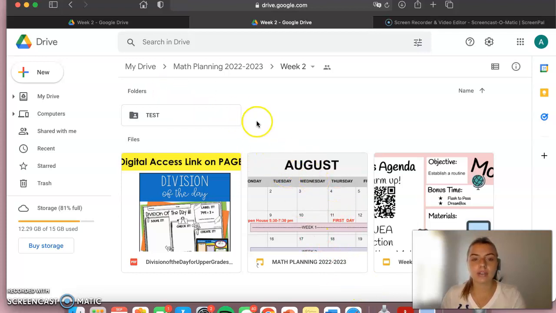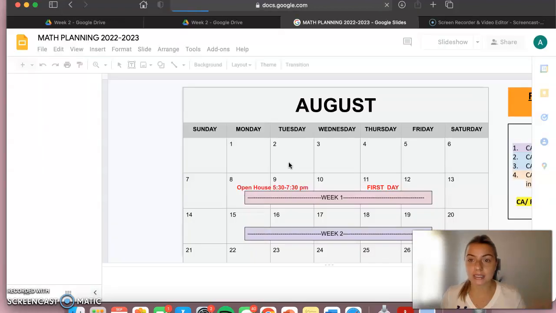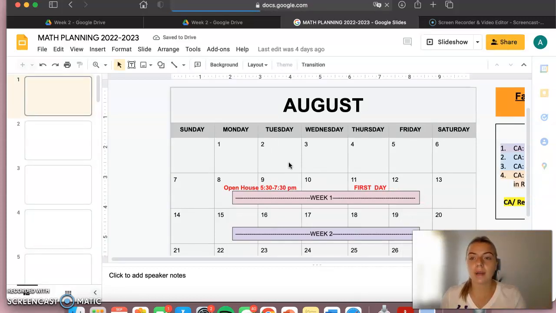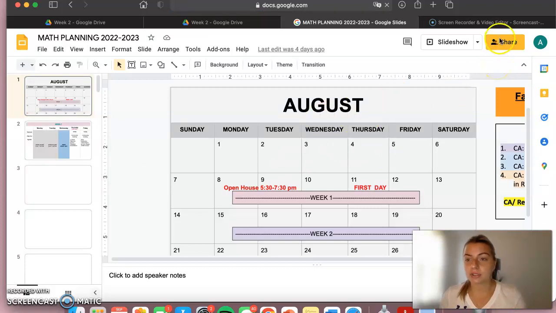So I'm going to go ahead and show you within my week 2, I have a continuous math planning slide document. I use this to stay organized. The standards I'm going to teach, what week, when our common assessment windows are, etc. So I utilize this and you can share this very similarly to the Google Doc.